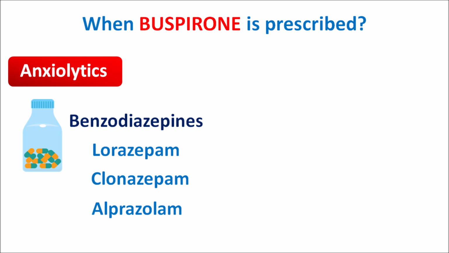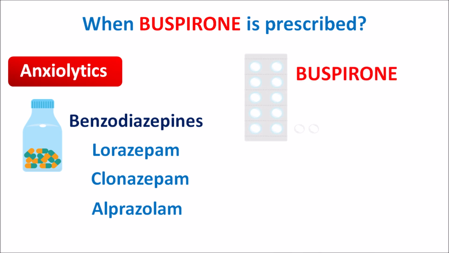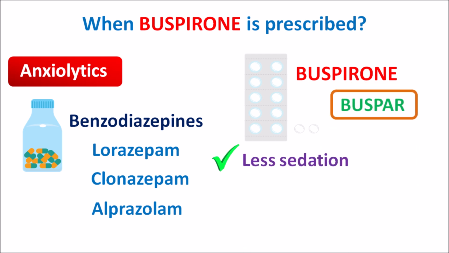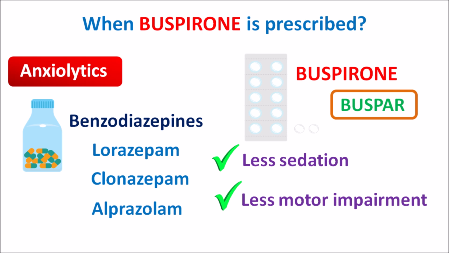On the other hand, we have another drug, buspirone, which is having few of the advantages over benzodiazepines. BuSpar shows somewhat less sedation compared with benzodiazepines, and this drug also has less motor as well as cognitive impairment. So these are the 2 advantages of buspirone over benzodiazepines.